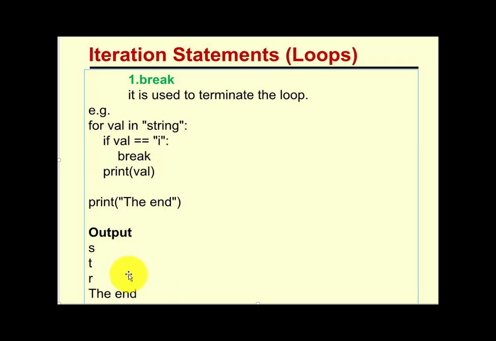So this is the way of using break. You can put in any condition and unconditionally transfer your program to another statement, or you can terminate your loop. Clear? So that's terminating our loop. Not all the characters of the string are executed one by one, only three characters have been executed, but from the i, our program has been terminated.